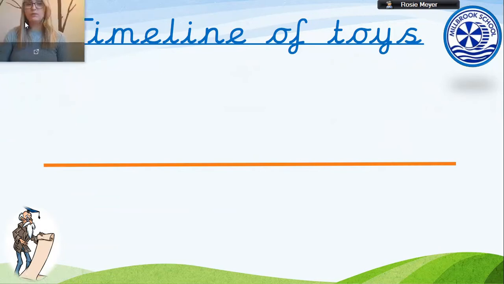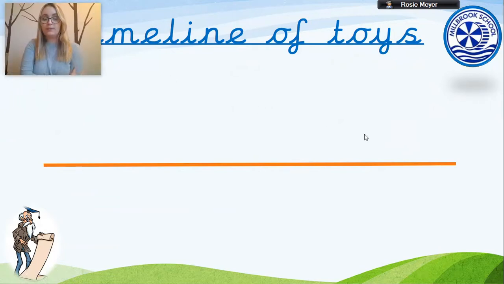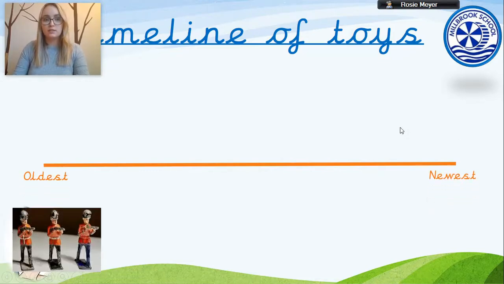So what we're doing today is we're actually looking at a timeline of toys. So last week when we asked you to do some sorting with some toys, you might have used the pictures of old toys that were given. You may have found toys around the house, or your parents or even your grandparents might have had toys for you to have a look at that they played with when they were little. So what we're going to do today is think about putting them in chronological order of when the toys were invented or when they started to be played with. Okay, so we've got the oldest at one end, we've got the newest at the other.